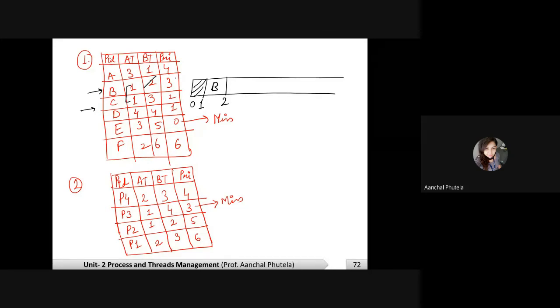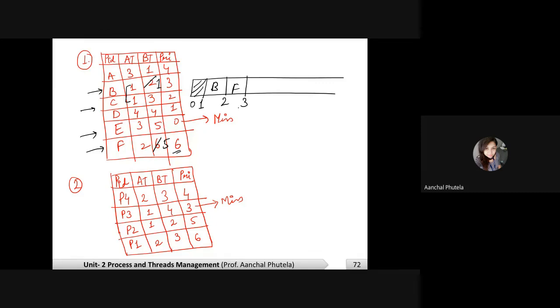At 2, the remaining is 1. At 2, F arrives having maximum priority. F will be executed till 3. It has remaining time 5. At 3, E arrives. Does it have maximum priority?